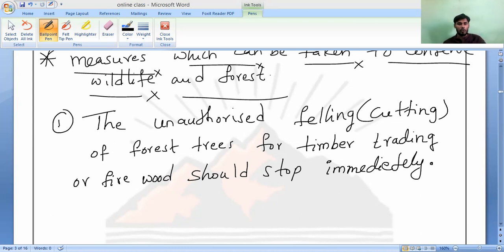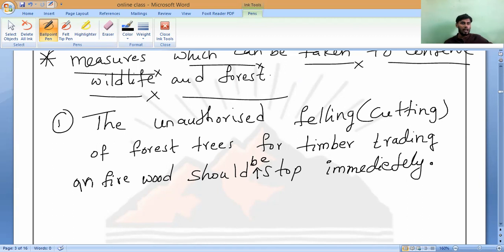Do you understand, all of you? Should be. Here, should come. I have missed it. You have to write it. Should be. Grammar is most important. Forest trees for timber trading. It is not 'or', is it 'or' or 'and'? Can you correct it? I said 'or'. 'And' should come. That is what.